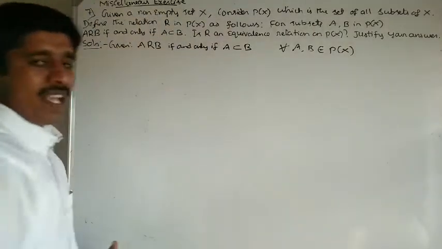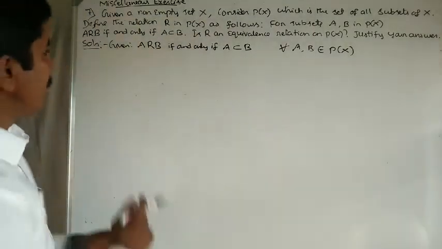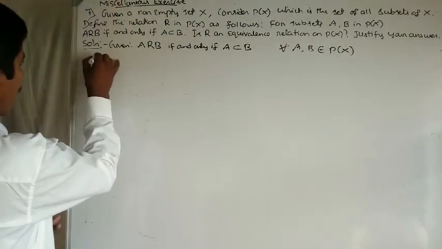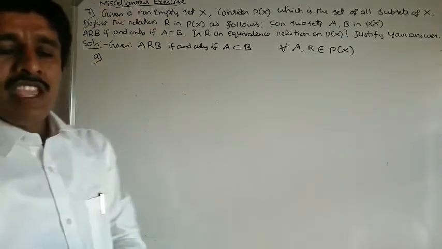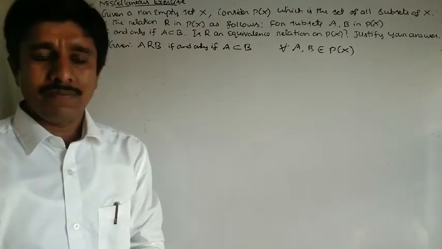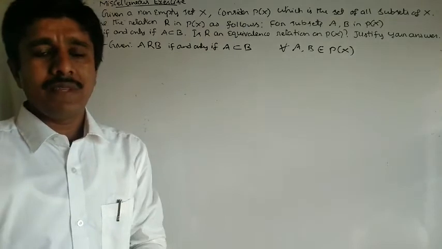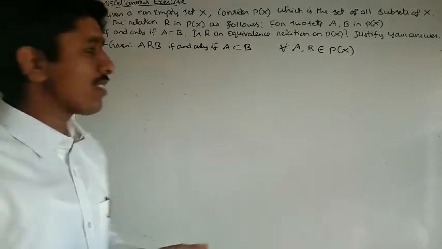Verify whether the relation is reflexive, symmetric or transitive. First, I am going to check reflexive. We know that every set is a subset of itself. Therefore, this relation is reflexive.